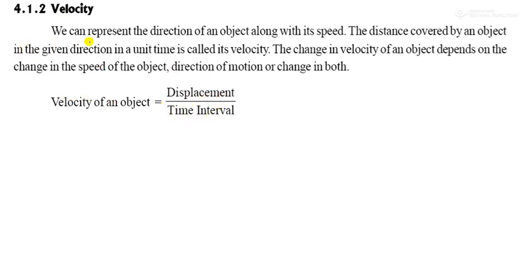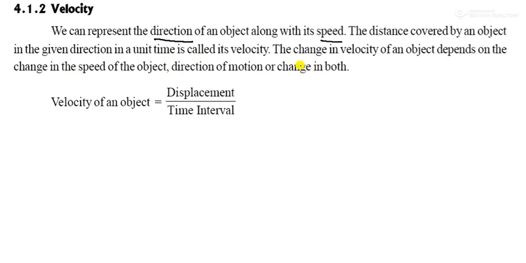Now come to the velocity. What is the velocity? Velocity is the displacement upon time interval, and we can represent the direction of an object along with its speed. Speed के साथ साथ direction भी show करनी होती है इसमें. That is the velocity. The distance covered by an object in a given direction in a unit time is called its velocity.